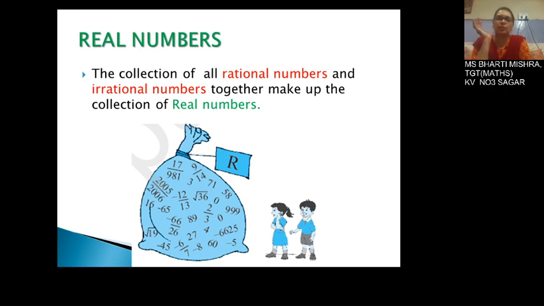Now we have a huge bag here collected. You must be seeing here on the screen, that is R, the set of real numbers. And at last we have captured all the numbers in this big huge set. The collection of all rational numbers and irrational numbers together make up the collection of real numbers.